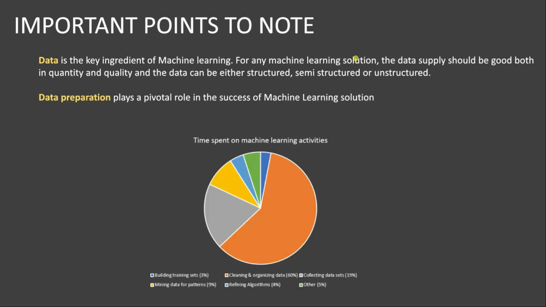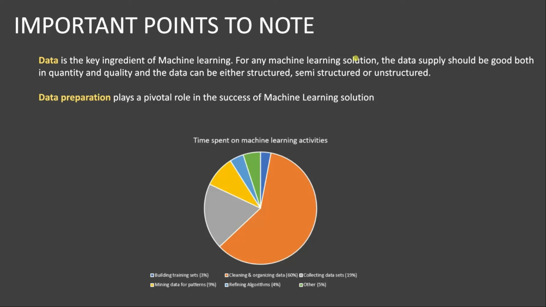If you look at these figures on the time spent on machine learning activities, people usually spend 3% of their time building training sets and 60% of their time, which is the highest among all the activities, on cleaning and organizing data, whereas 19% is spent on collecting data sets, 9% on mining data for patterns, 4% on refining algorithms, and 5% on other tasks.